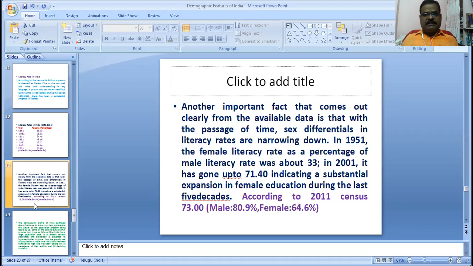According to the 2011 census, the population in the age group 0 to 15 was 35.5%, in the age group 15 to 59 years 46.30%, and in the age group 60 and above 8.20% of the total population.